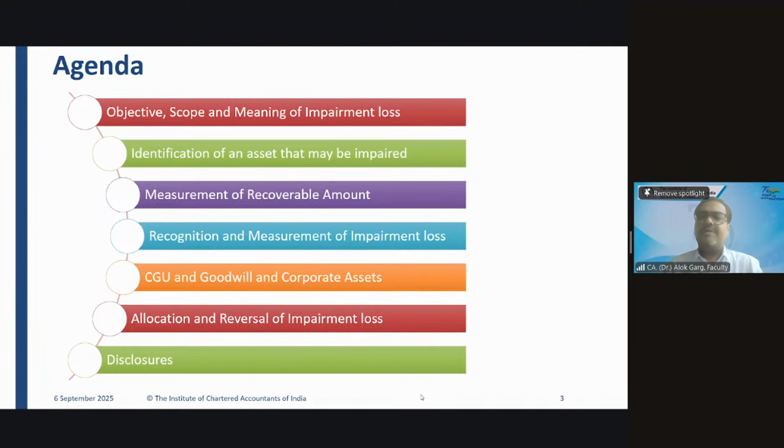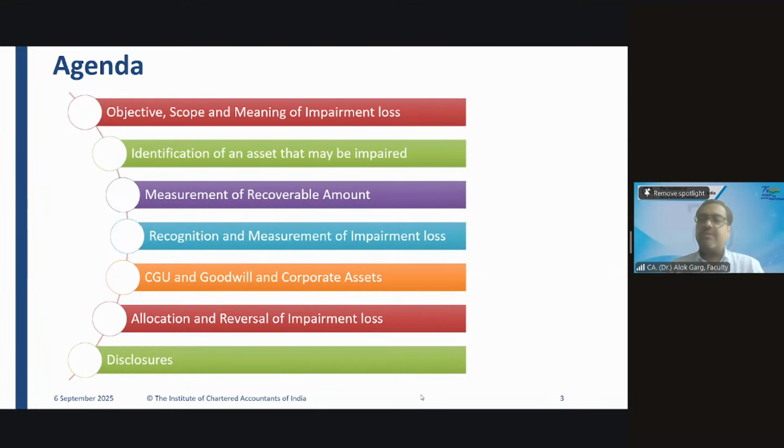Yes. Friends, then what did we discuss? We discussed that impairment loss is required to be charged to the P&L, unless the asset is on a revaluation model. If the asset is on a revaluation model, then whatever impairment loss is there, first you need to adjust it with the revaluation surplus, if any.